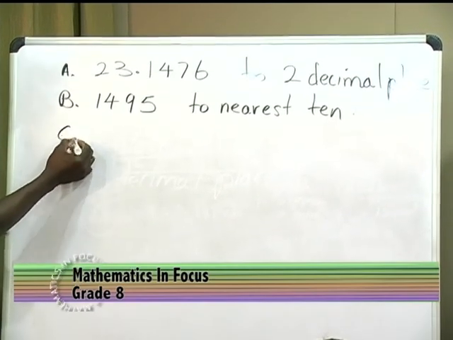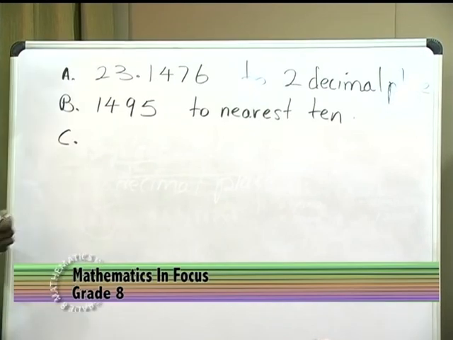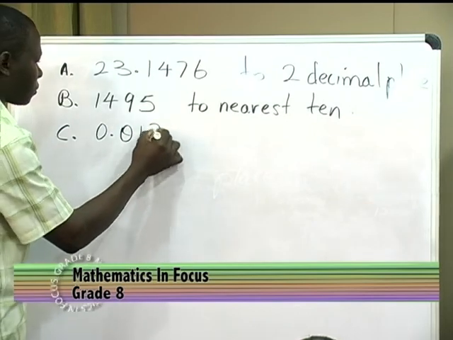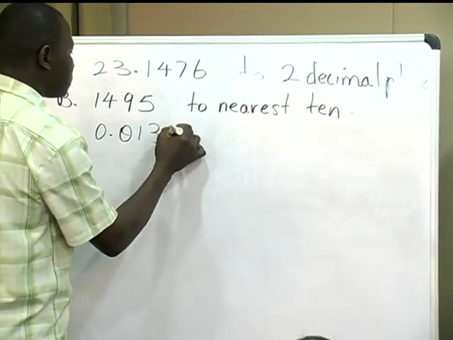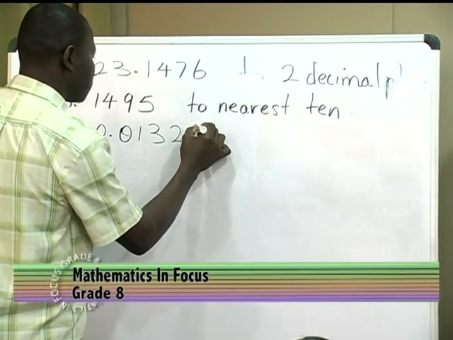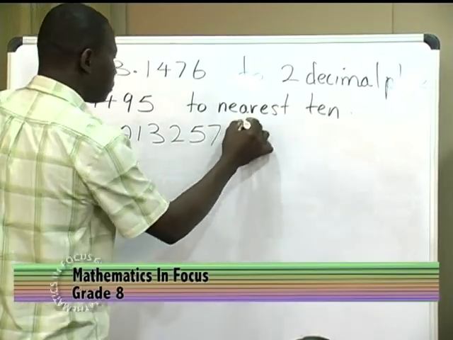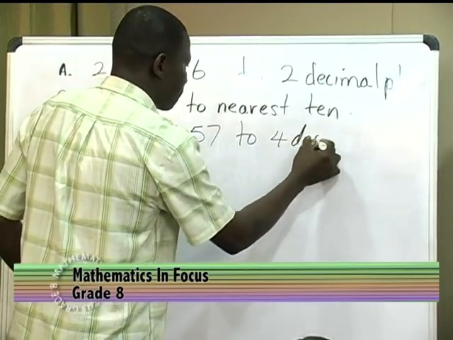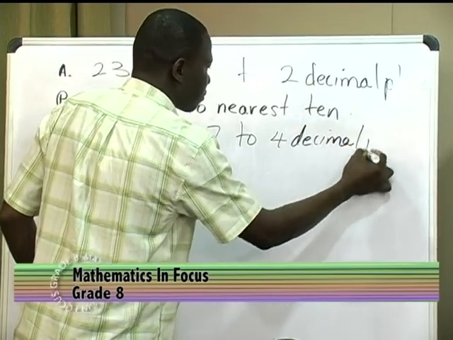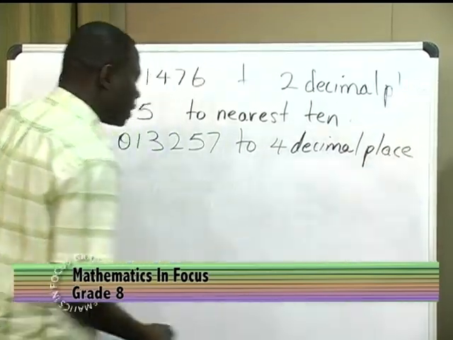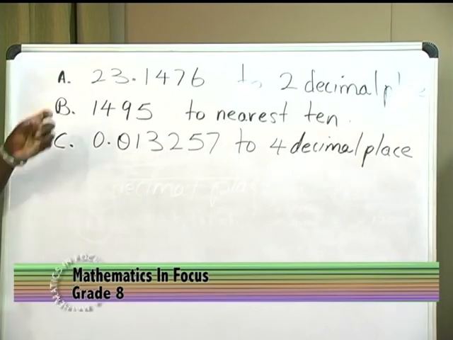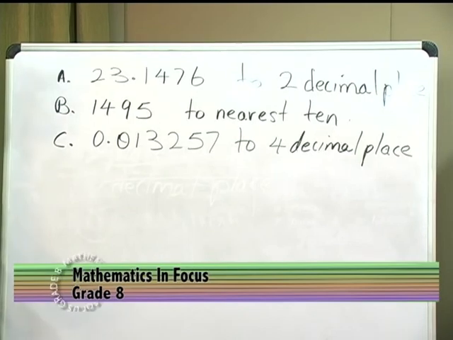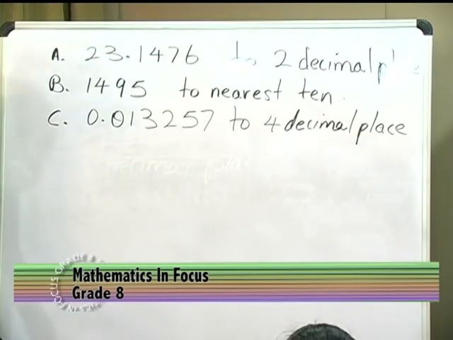Let's take a third example that we're going to look at. If we have these three numbers, 23.1476, 1,495, and 0.013257.